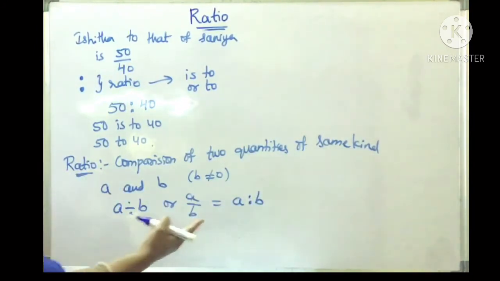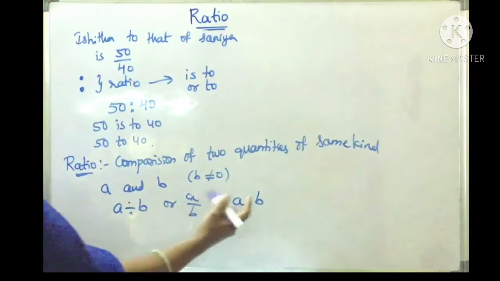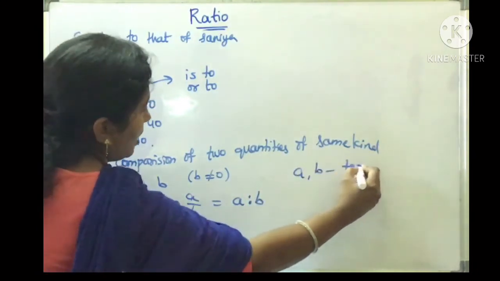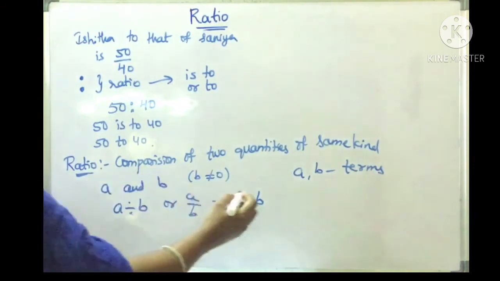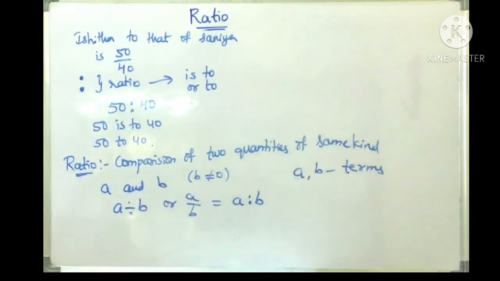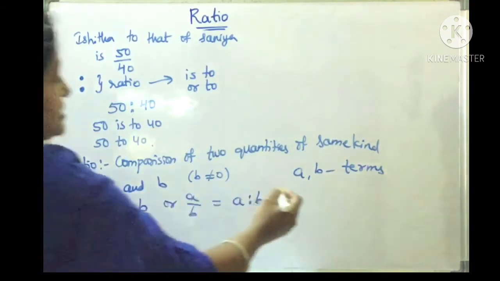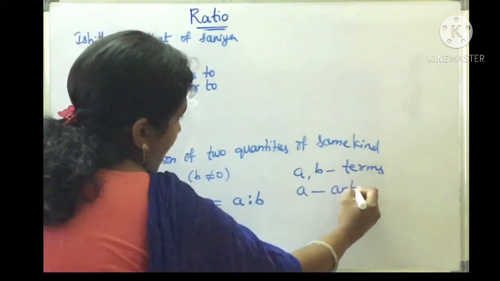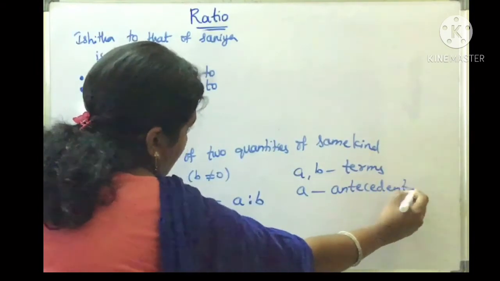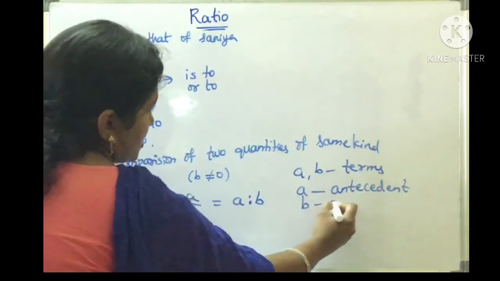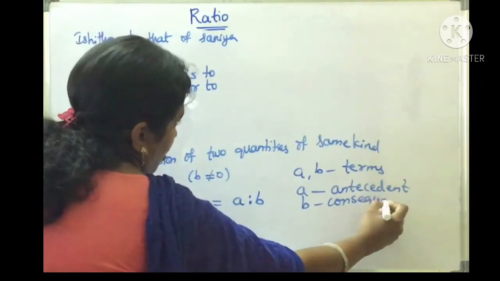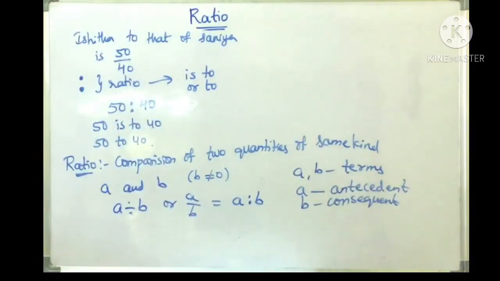So in the ratio A is to B, the quantities A and B are called what? A and B are the terms of the ratio. A is called the first term and B is called the second term. The first term in the ratio is known as the antecedent, and the second term is called the consequent. Right children? So in the ratio A is to B, A is called the antecedent and B is called the consequent.